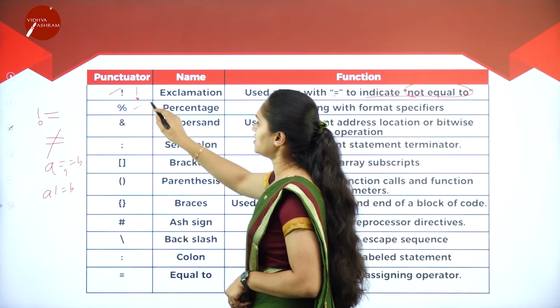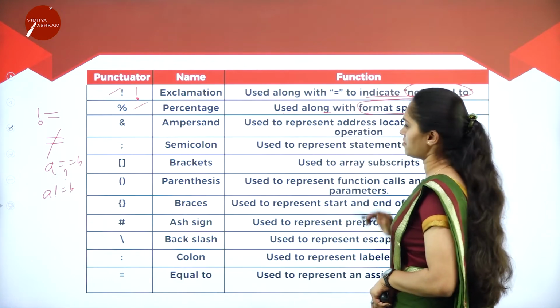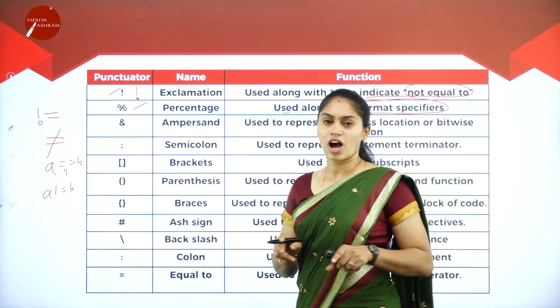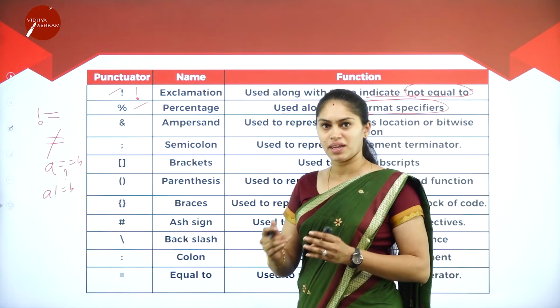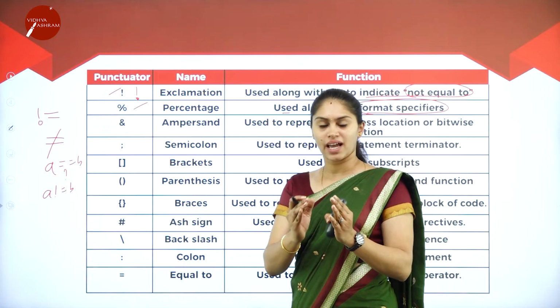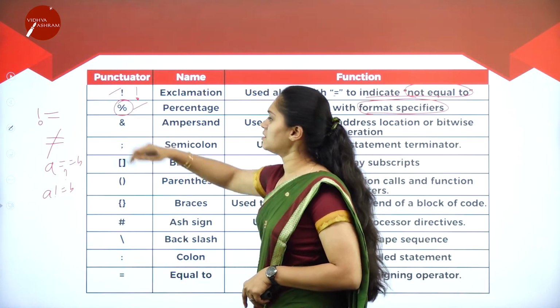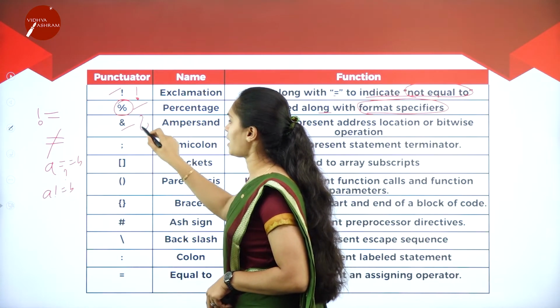Next we have the percentage, which is used along with a format specifier. With format specifiers, when it comes to output, we format the output: how the spacing must be and how it must look to the user. Everything we are going to learn. For that purpose, we use this percentage. Then ampersand. So this ampersand.